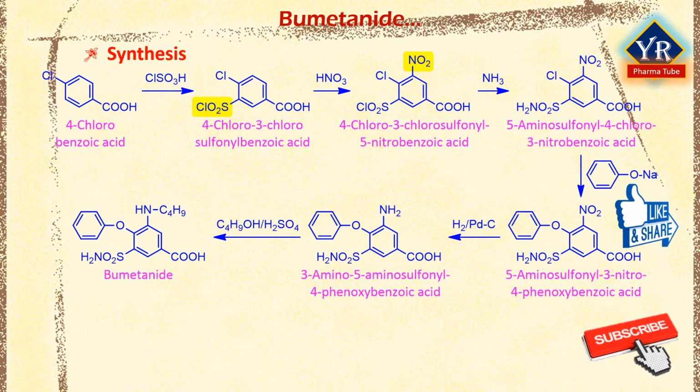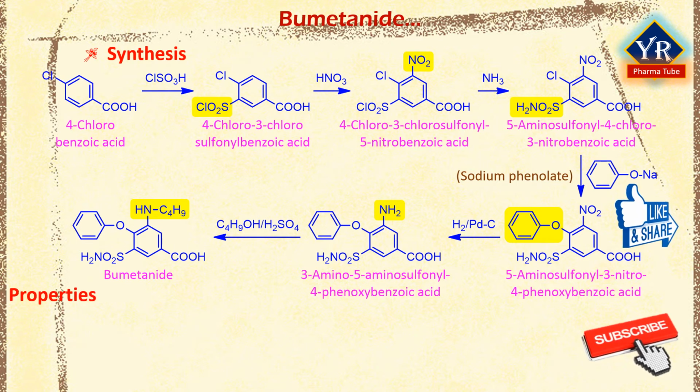Reacting this with ammonia gives 5-aminosulfonyl-4-chloro-3-nitrobenzoic acid, which when reacted with sodium phenolate is transformed into 5-aminosulfonyl-3-nitro-4-phenoxybenzoic acid. Reduction of the nitro group in this product by hydrogen using palladium on carbon catalyst gives 3-amino-5-aminosulfonyl-4-phenoxybenzoic acid. Finally, reacting this with butyl alcohol in the presence of sulfuric acid gives the desired bumetanide.